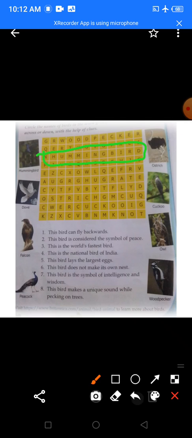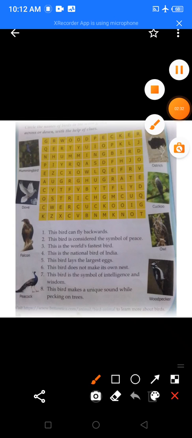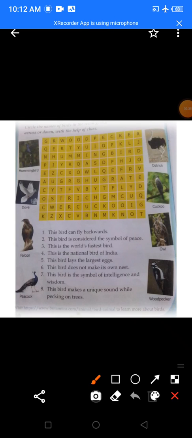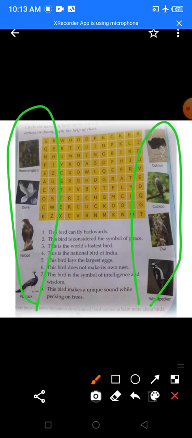Now read the next question. Now what is the next question here? Yes, this bird is considered the symbol of peace, which means this bird is a symbol of peace. It helps to spread peace all over the world. So which is that bird? That bird is a white color bird. Now can you see a white color bird here, in this picture or here? Can you find it? Yes, we can find it here.